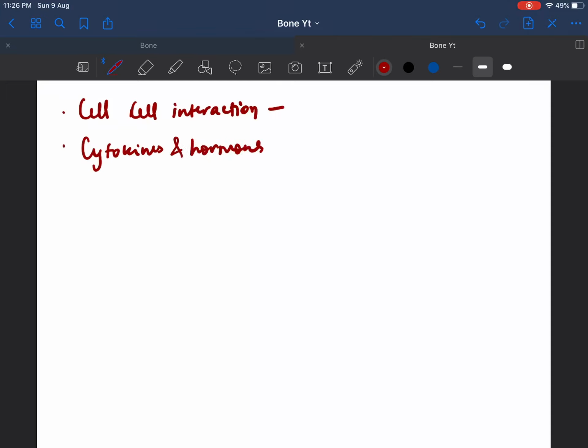The cell to cell interaction takes place between osteoblast and osteoclast, and the cytokines and hormones also play a crucial role in either increasing the activity of the osteoblast or the osteoclast, or decreasing the activity of the osteoblast and osteoclast.